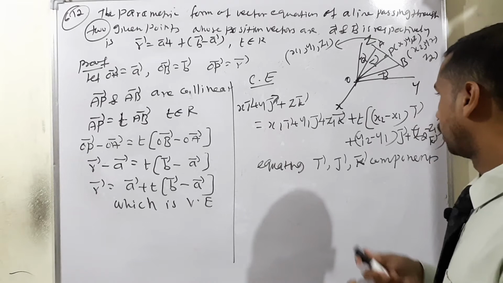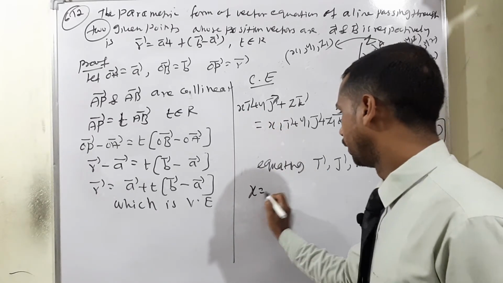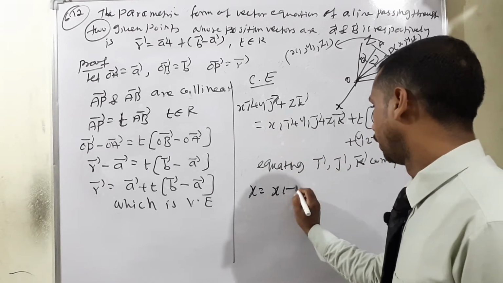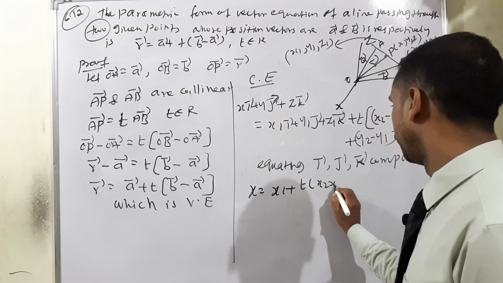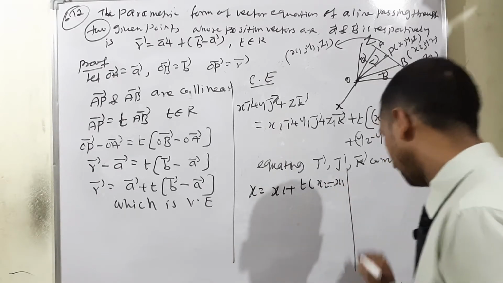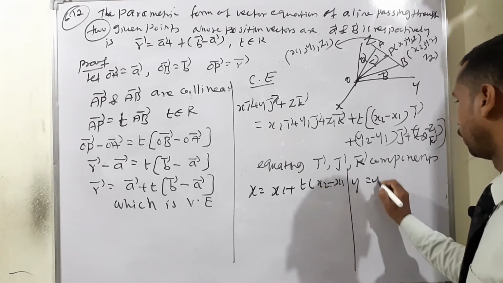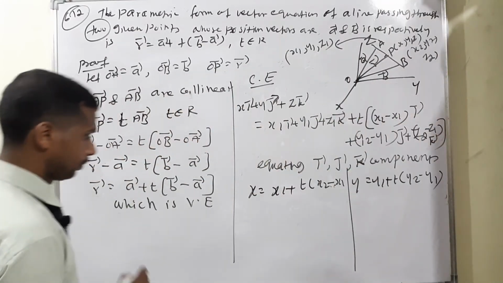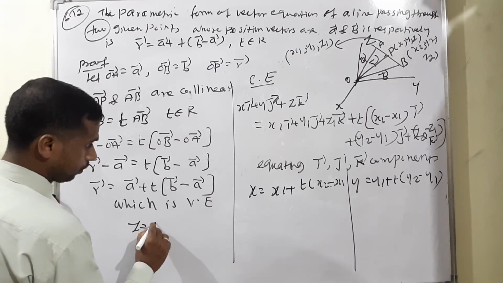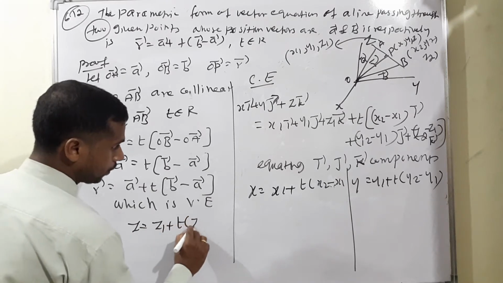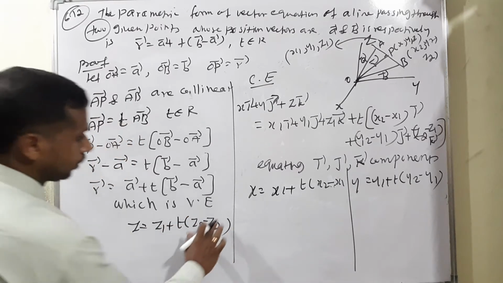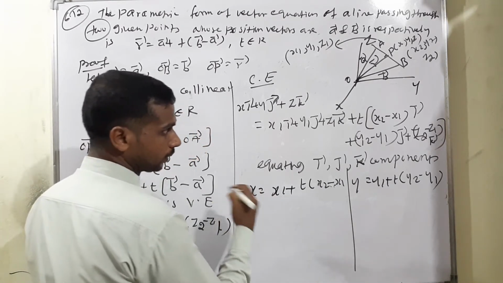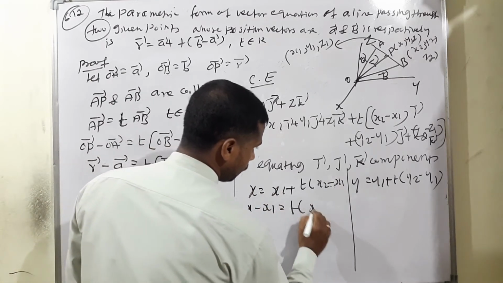So i vector, j vector component means opposite side: x is equal to x1 plus t into (x2 minus x1). The next condition: y is equal to y1 plus t into (y2 minus y1). The last condition: z is equal to z1 plus t into (z2 minus z1). Therefore, bring x1 to the opposite side, meaning minus x1, is equal to t into (x2 minus x1).